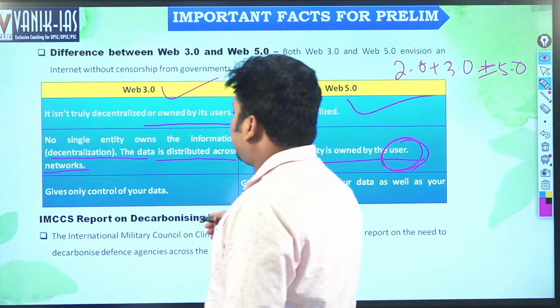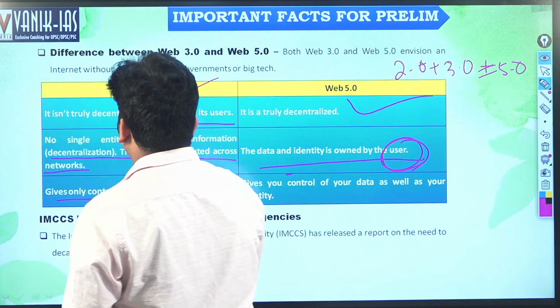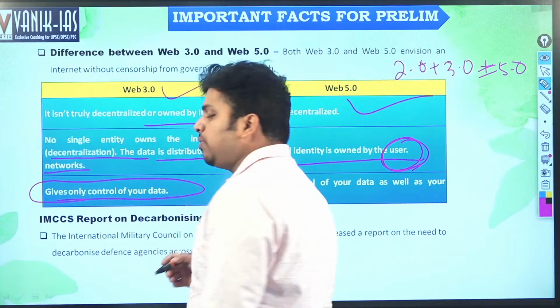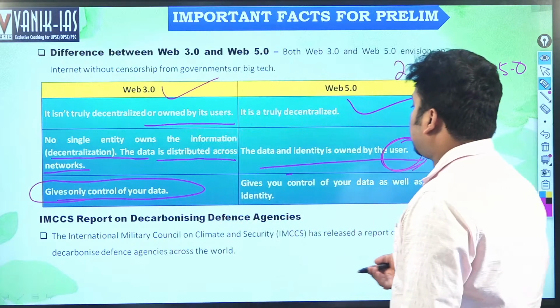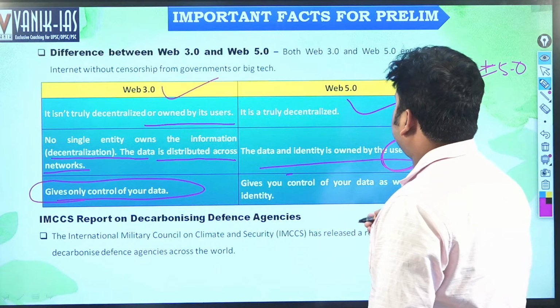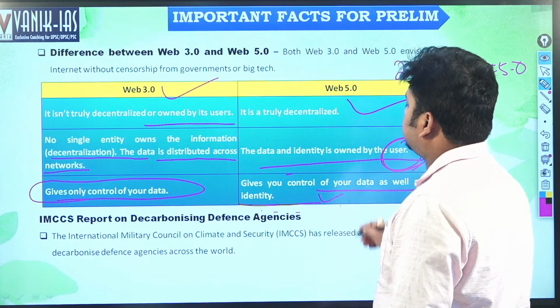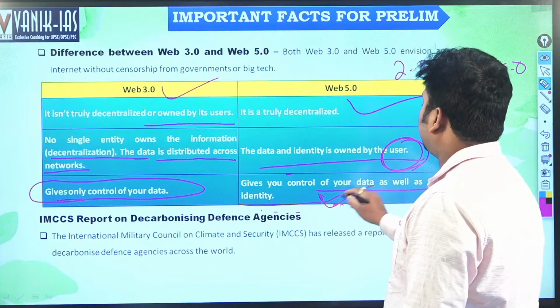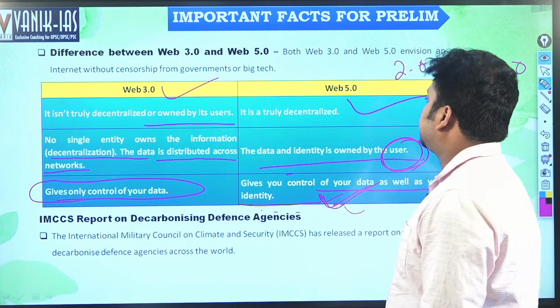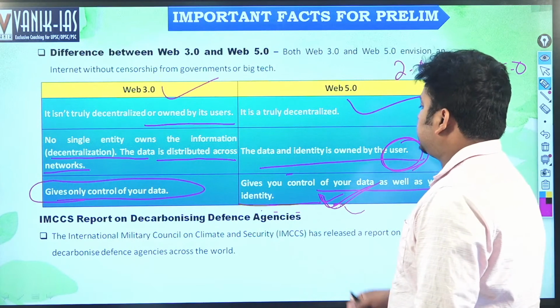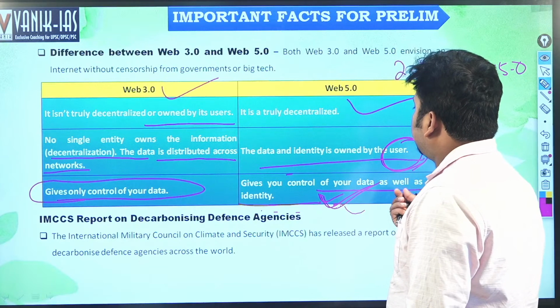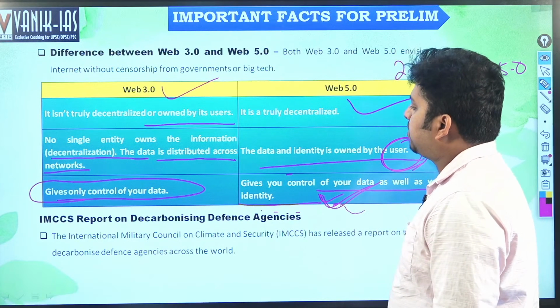It gives control of your data, right? A particular individual will have rights only over his own data. He will not have any rights over other people's. It gives control of your own data as well as your identity. This is Web 5.0. So this is more comprehensive and more secure as compared to Web 3.0.